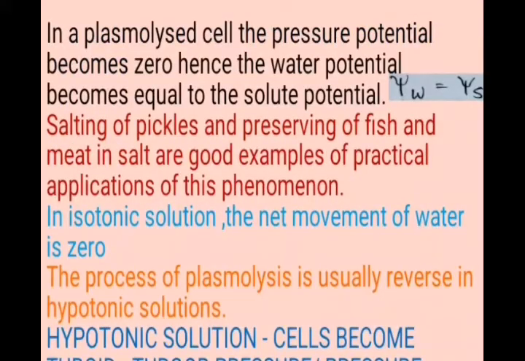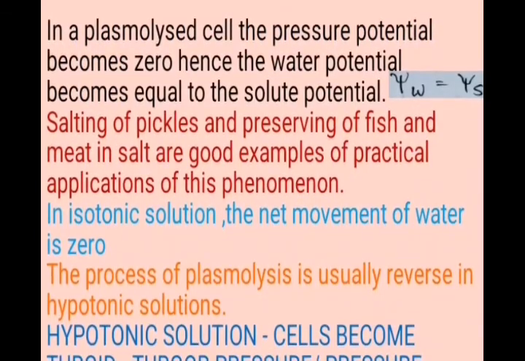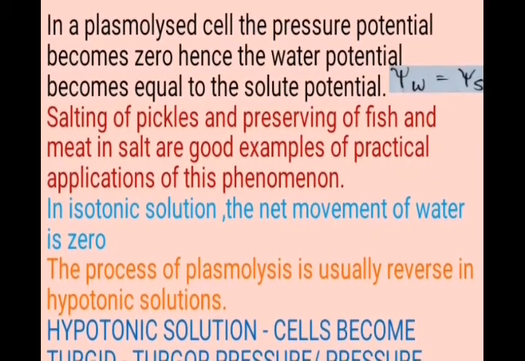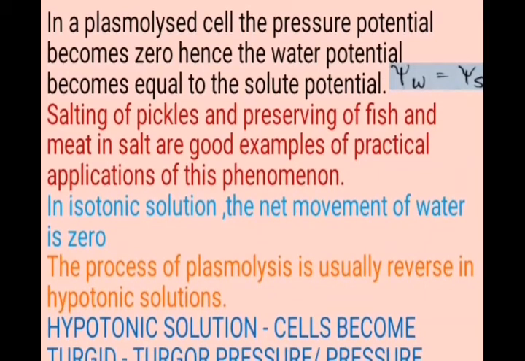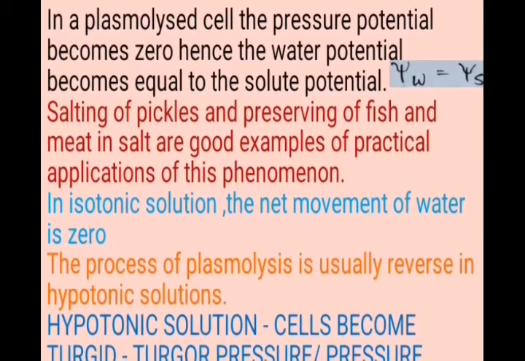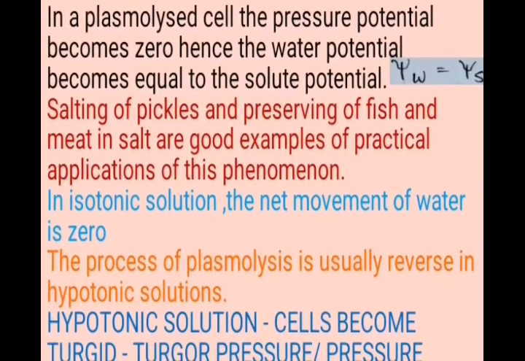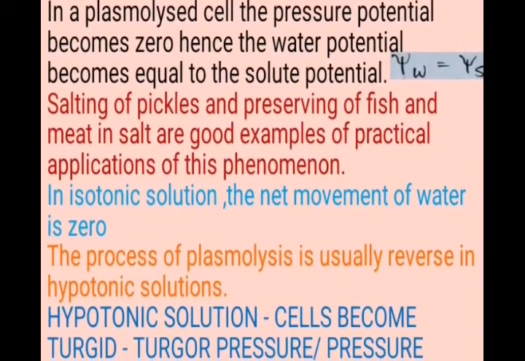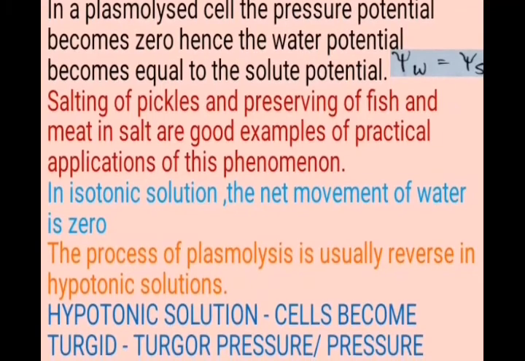In a plasmolyzed cell, the pressure potential becomes zero, hence the water potential becomes equal to the solute potential. As we know, water potential is equal to solute potential plus pressure potential.